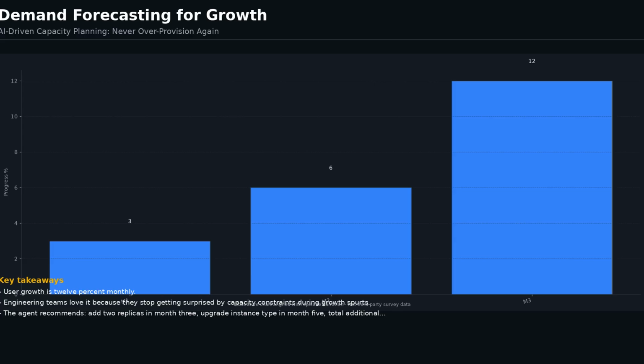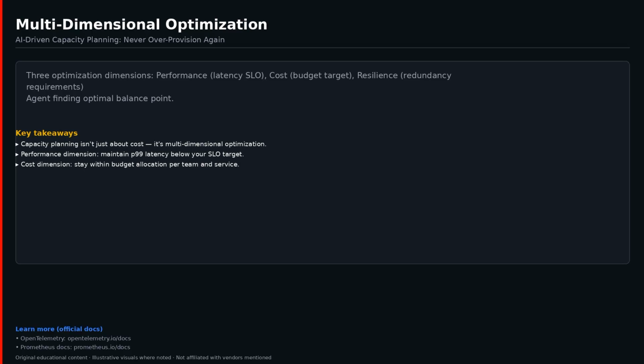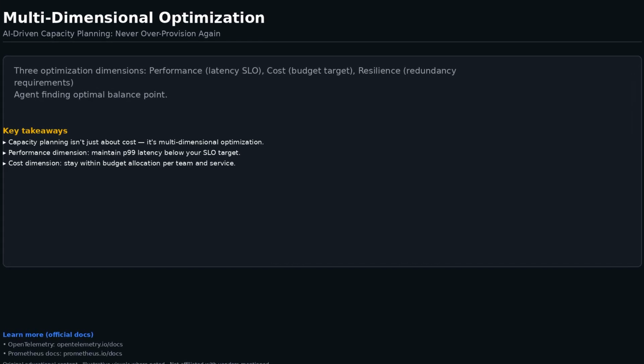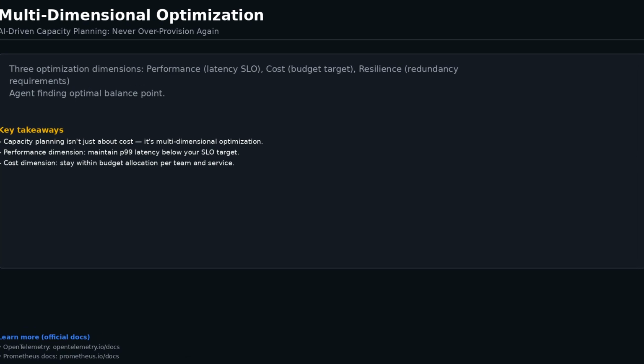If P99 latency increases more than 10% or error rate increases more than 0.5% after a right-sizing change, the agent reverts immediately. This framework means the agent can aggressively right-size development in staging environments where 70% of waste lives while being conservative on production. No human needs to approve a dev environment downsize. Production changes above 25% require approval.